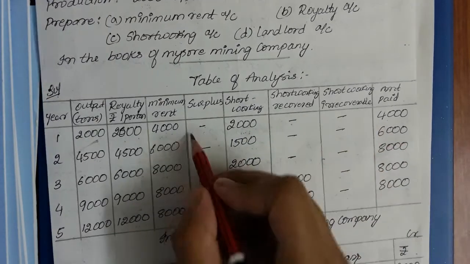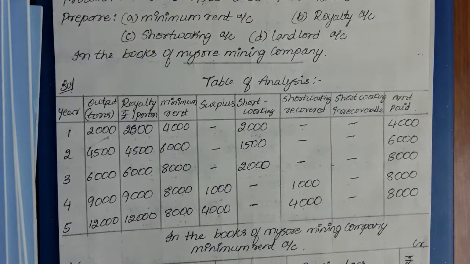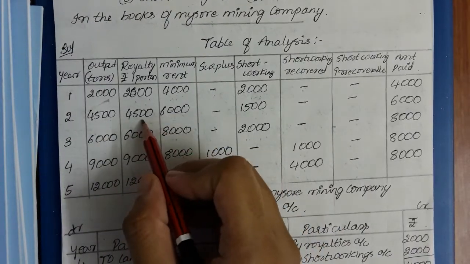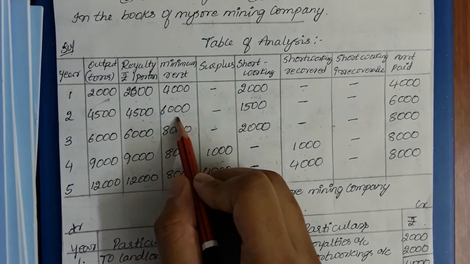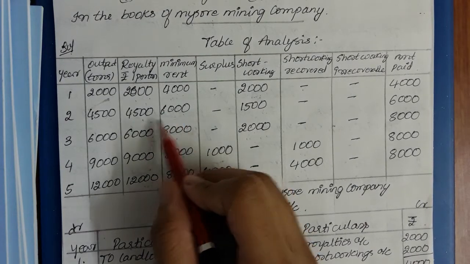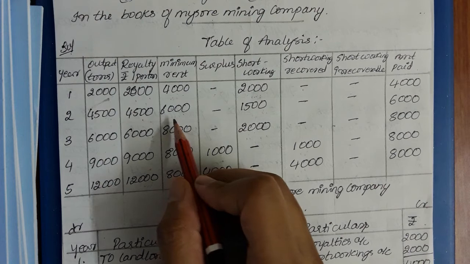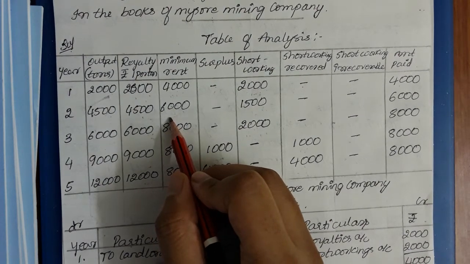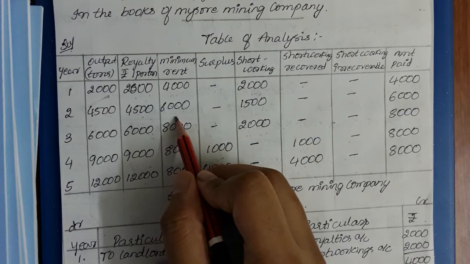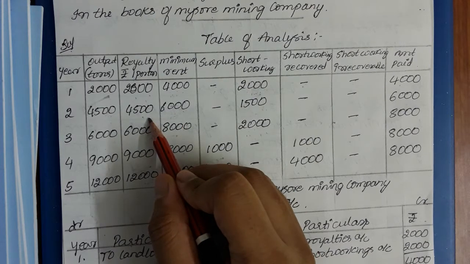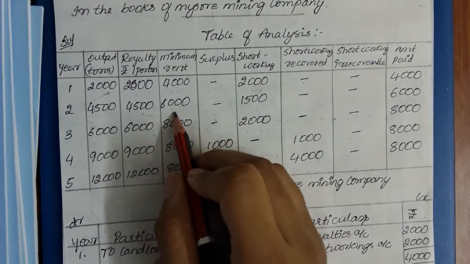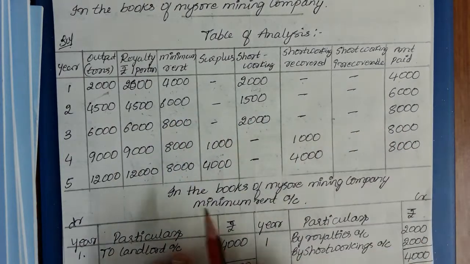The amount paid will be 4,000 of minimum rent. Next, coming to 4,500 is royalty, 6,000 is minimum rent. So 6,000 is more than 4,500. This states that whatever minimum rent you have agreed to pay the lessor is more than whatever royalty you have earned on a particular production. So why? You need to pay the minimum rent itself. When royalty is less than minimum rent, you need to pay the minimum rent itself.